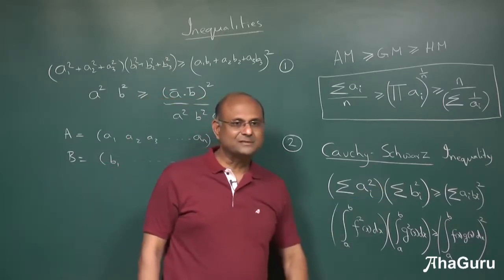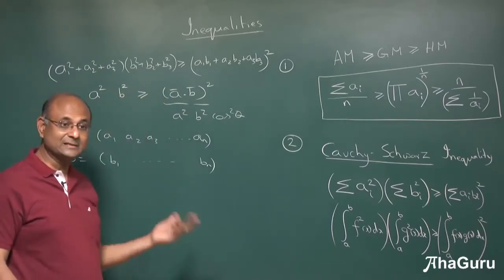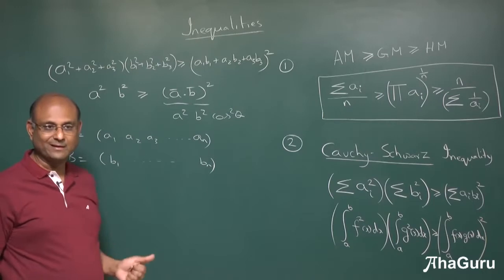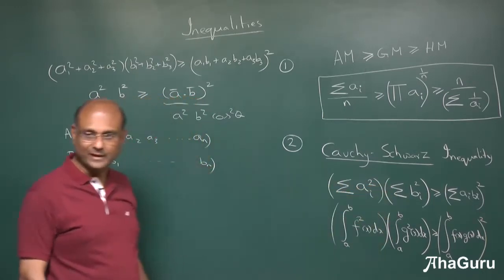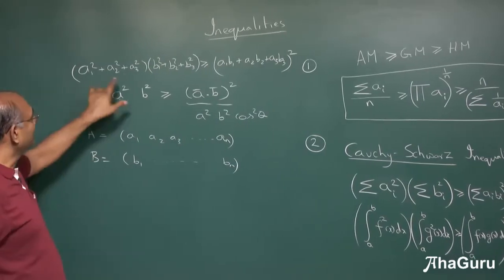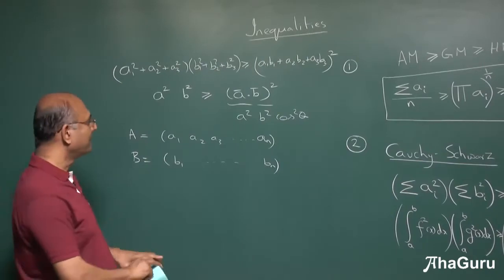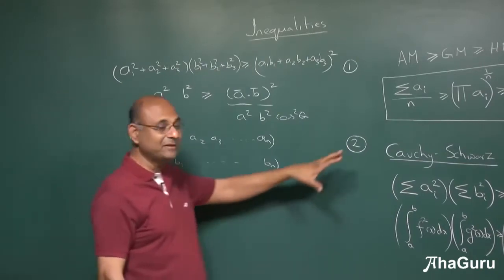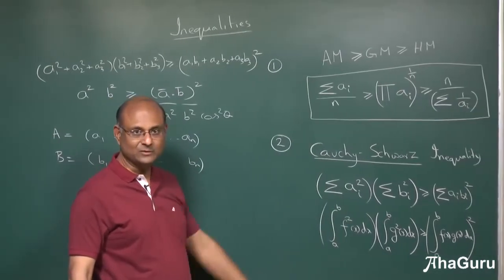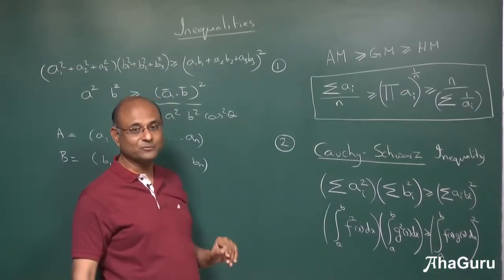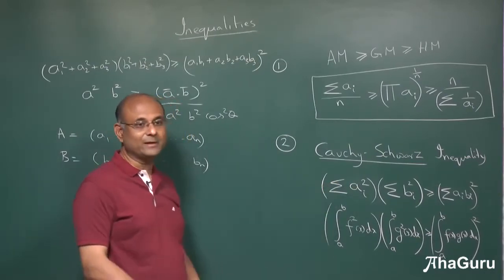We need a proof for this which is not directly related to vectors, because you want to show this in other cases where it doesn't seem like a vector. And you can prove it by directly using some algebra, which we are not doing right now. You can show it for 2 numbers very easily, then you can expand it. But what I am more interested in right now is, can we use this? If you Google Cauchy-Schwarz inequality proof, you'll find lots of different proofs people have given. But this is a very, very useful inequality.